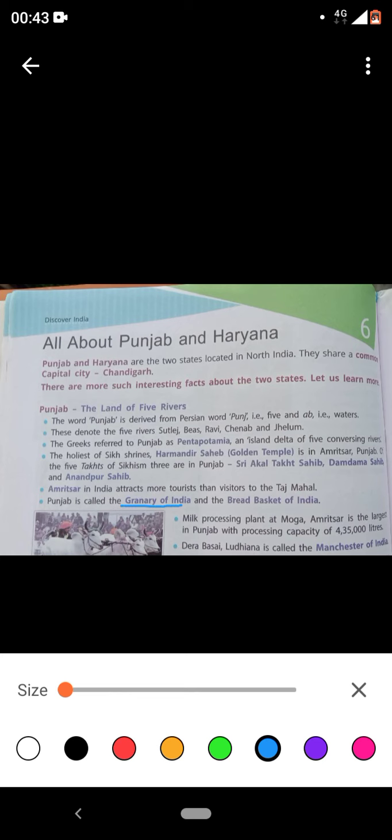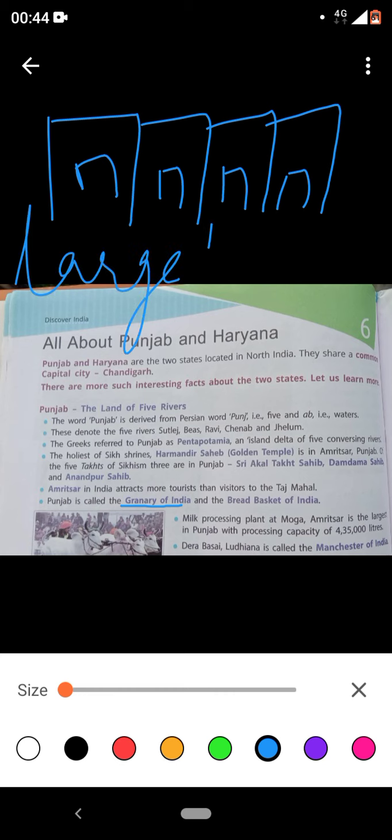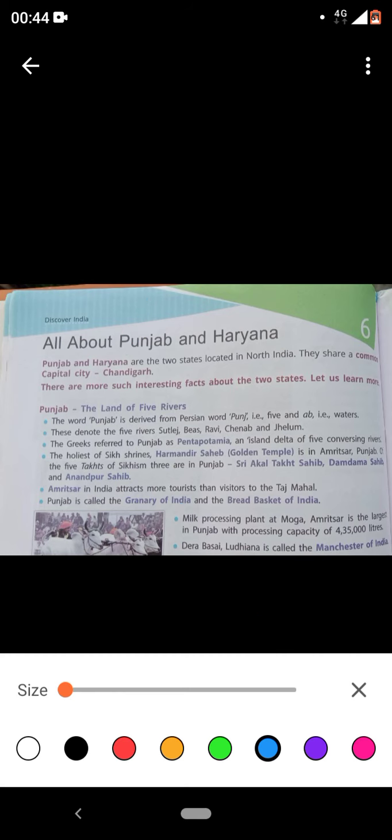If I talk about the granary, what are granaries? Granaries are large buildings, and you can simply guess from the word granary also, these large buildings are used for storing grains. If you visit railway stations, near railway stations you will see the big stores, the large buildings, those are granaries, right? And Punjab is known as the bread basket of India.